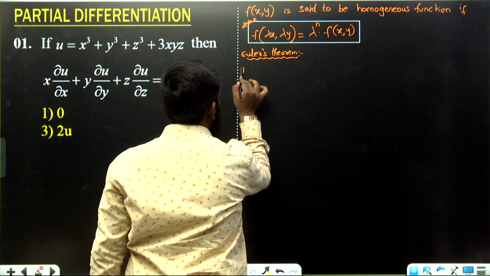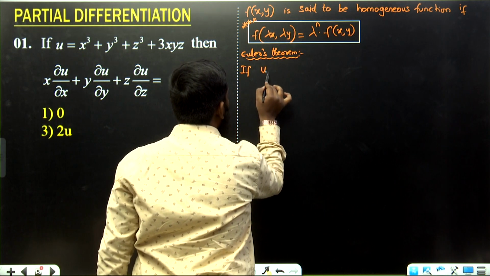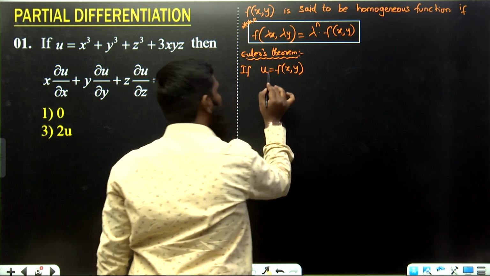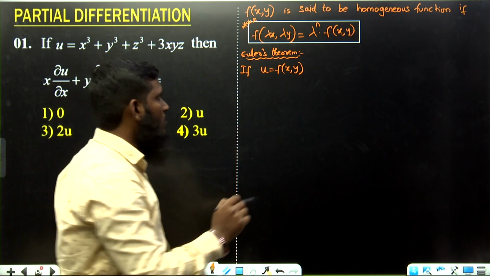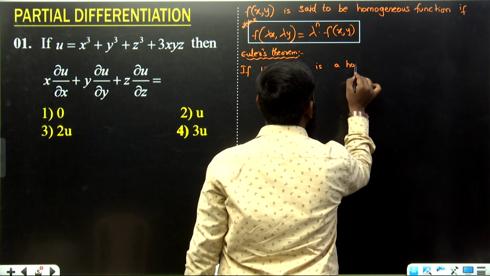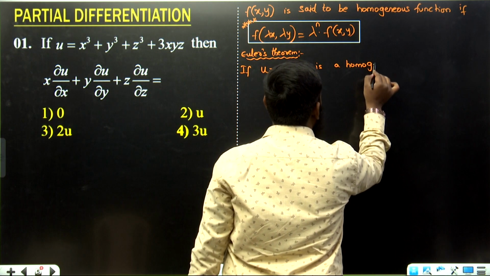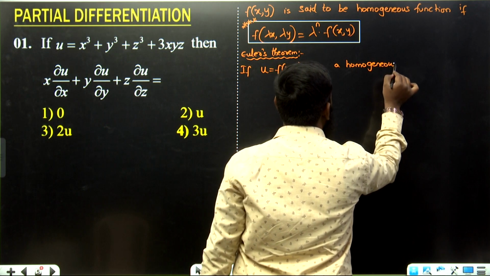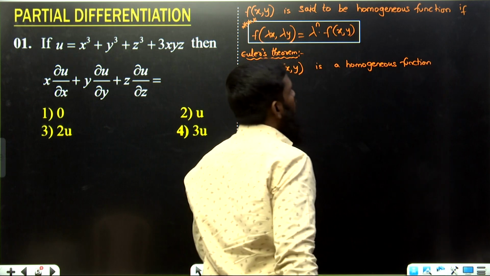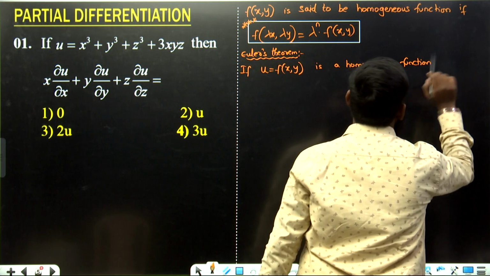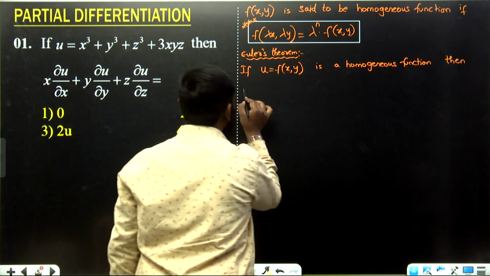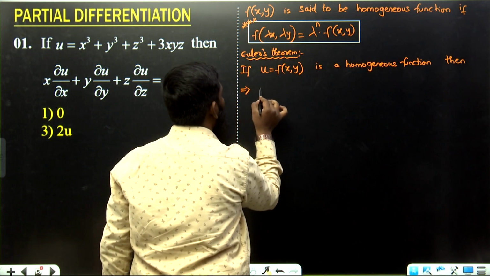Now, if u is equal to f of x comma y, some function we have taken, and if it is a homogeneous function, then what can we do over here? What is the first formula?